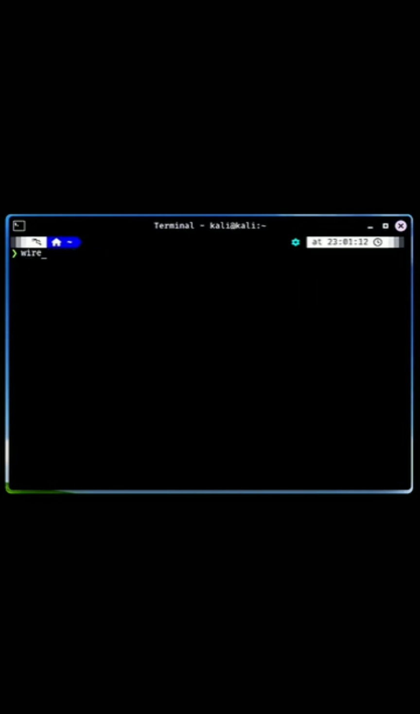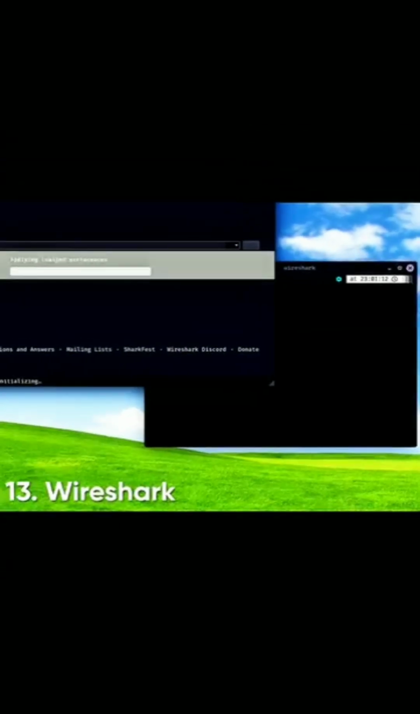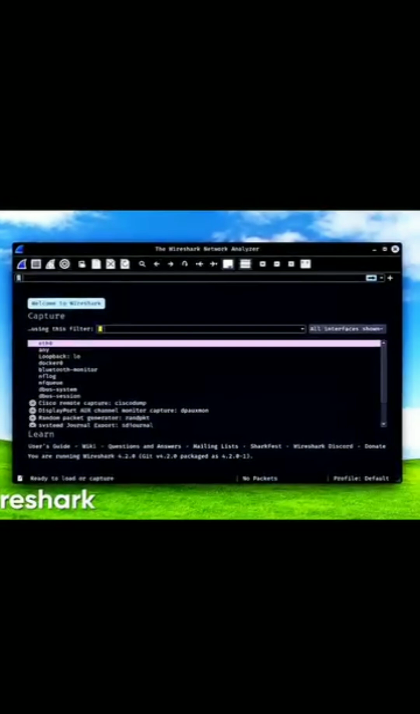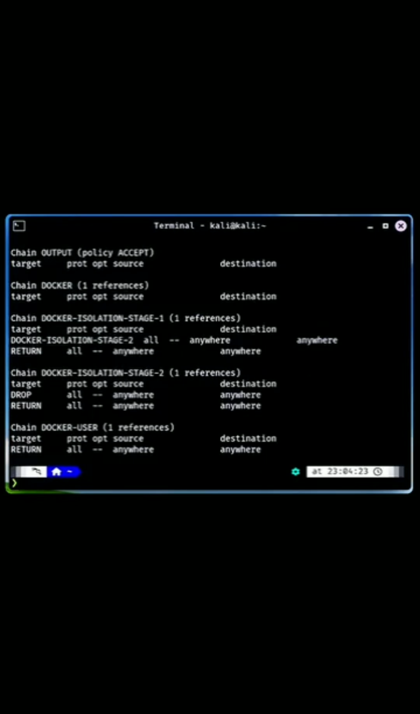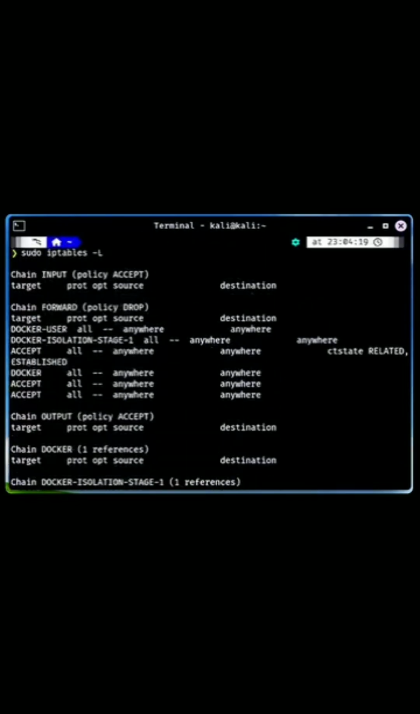Wireshark. A graphical packet capture and analysis tool, Wireshark allows you to visually analyze network traffic, making it easier to understand complex network interactions. NC, or Netcat, is used for testing and debugging, allowing you to create TCP, UDP connections, transfer files, and set up listening servers. IP tables configures firewall rules on Linux systems, enabling you to control incoming and outgoing network traffic and enhance security.